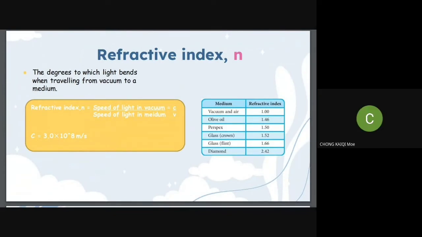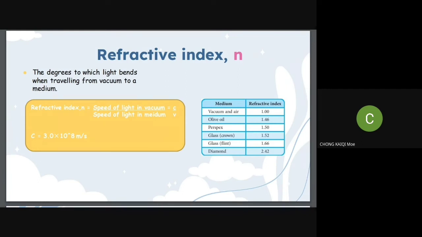Now I would like to talk about the refractive index, n. It is the degree to which light bends when traveling from a vacuum to a medium. The formula for refractive index n is the speed of light in vacuum divided by the speed of light in the medium, which is c over v. The c is equal to 3.0 times 10 to the power of 8 meters per second.